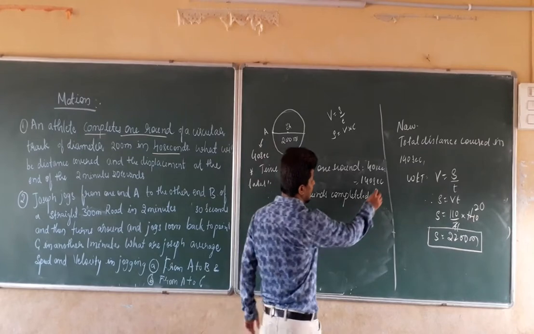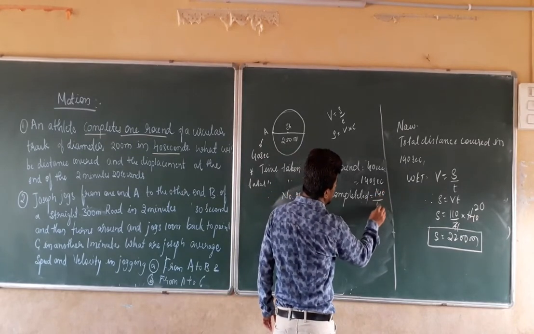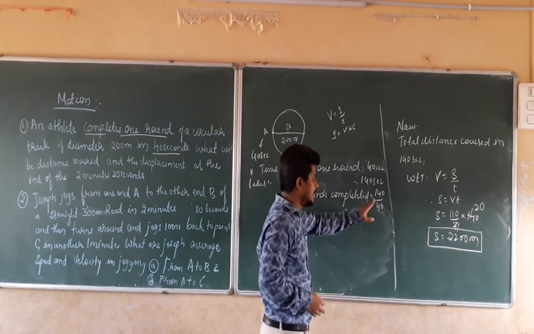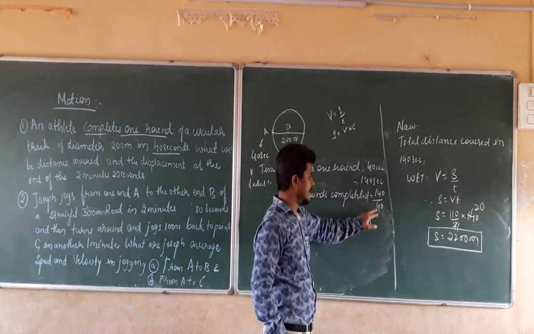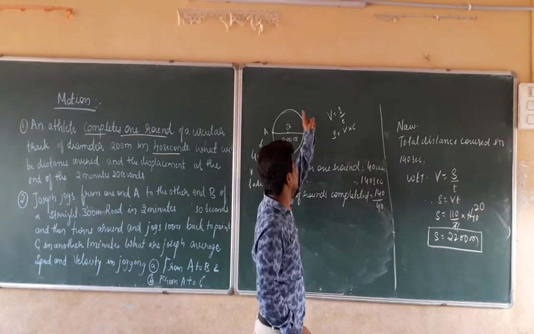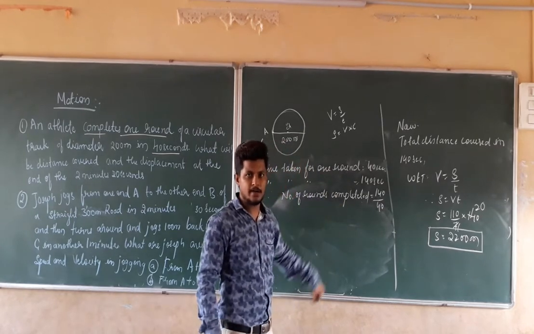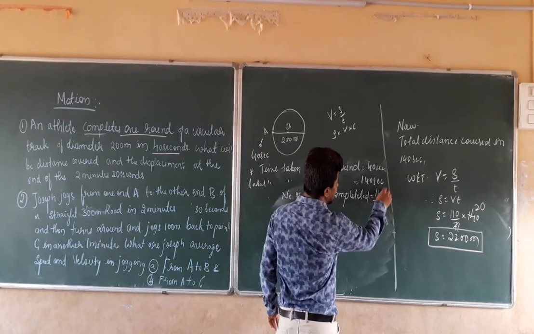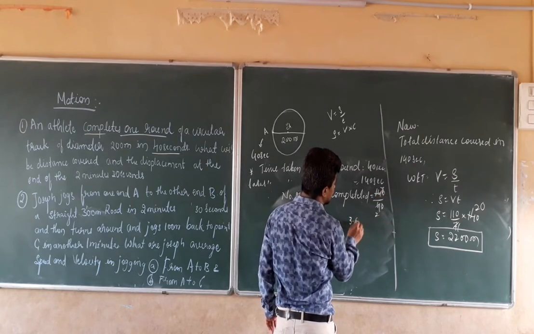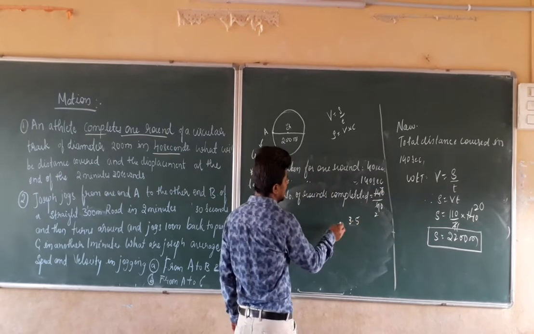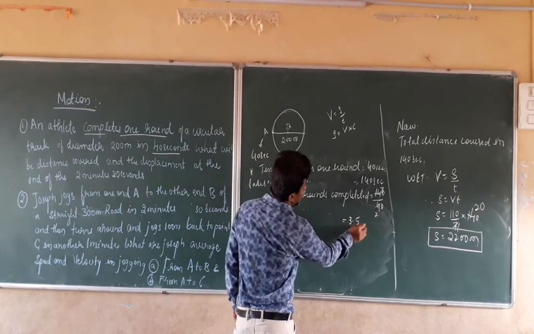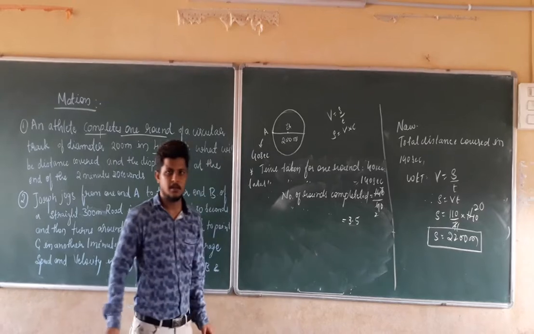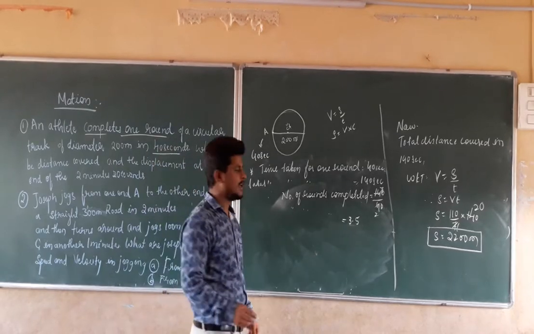So we can write it as 140 divided by 40. That is nothing but the total time taken for completing the whole journey divided by the time taken for completing one round. So the zeros get cancelled. 2 2s are 4, 2 7s are 14, that will become 3 and a half. Number of rounds completed is 3 and a half rounds.